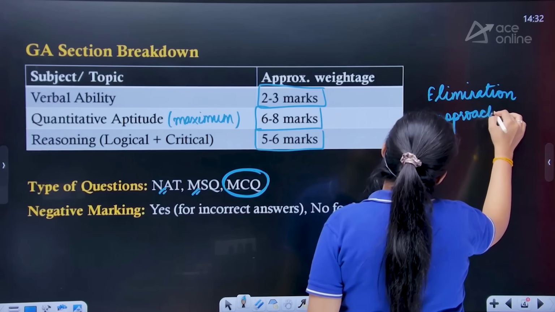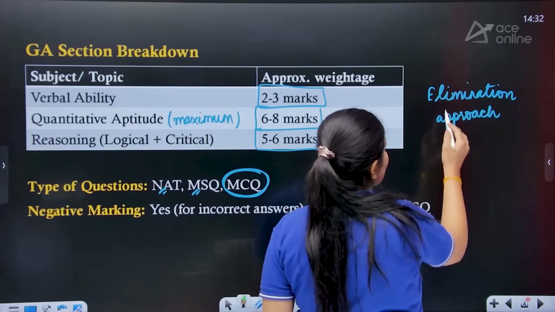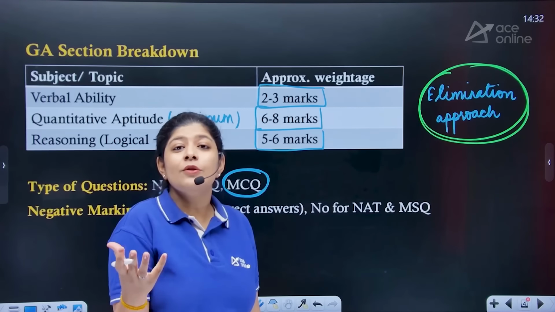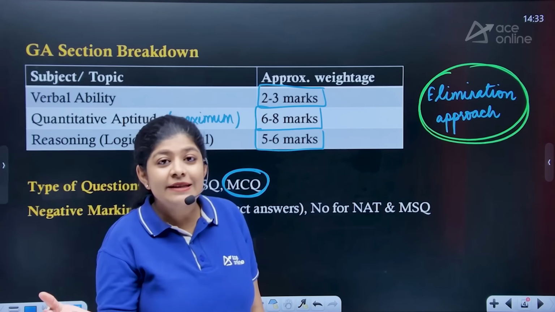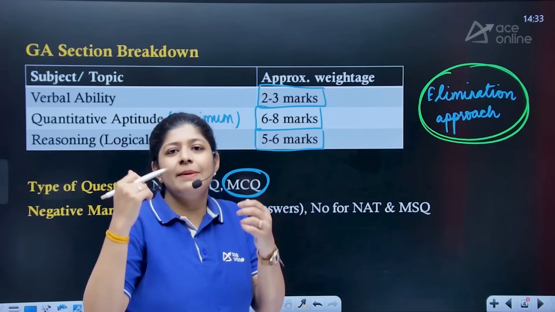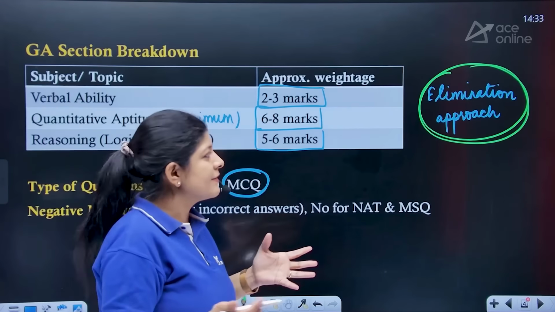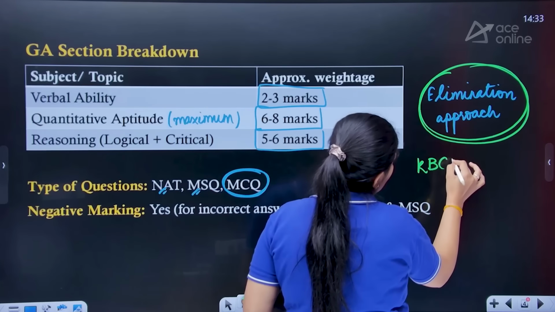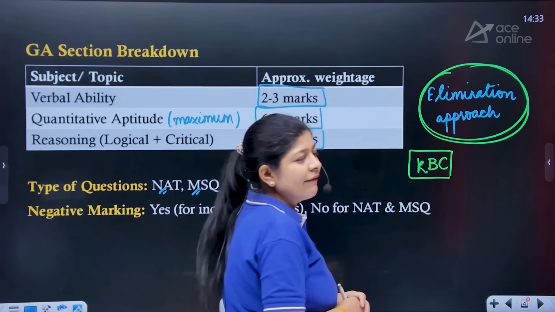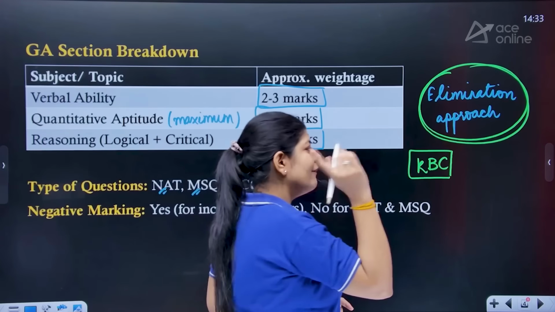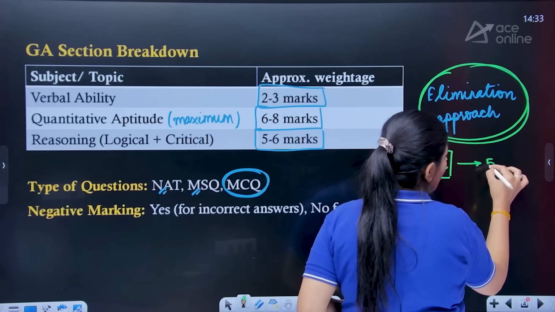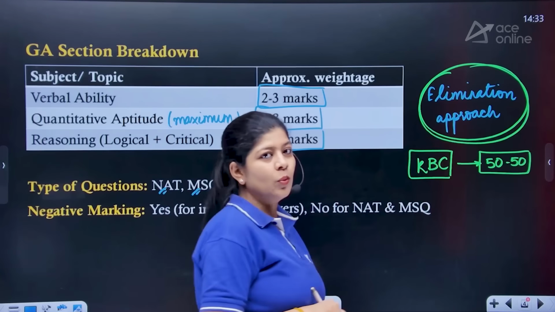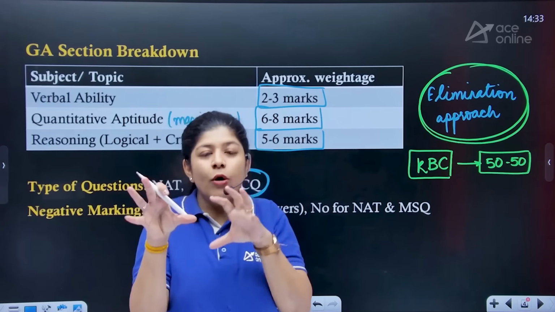Now, what is this elimination approach? It's not like you can only use this elimination approach in the non-technical section. No, it's not like that. You can use this elimination approach in a technical section as well, or in daily life, or maybe in other examinations as well. Now, what is it? Everyone is aware of a show that is KBC, right? Kaun Banega Crorepati. Now in this one we are having different lifelines, right? And one of the lifelines that we are having, which we call 50-50, right? Now what does that mean and how are they opting 50-50?